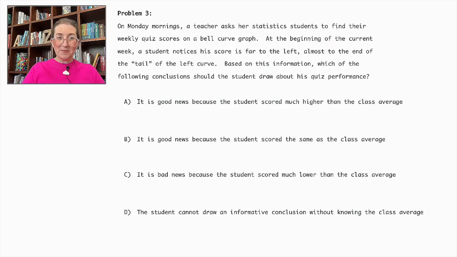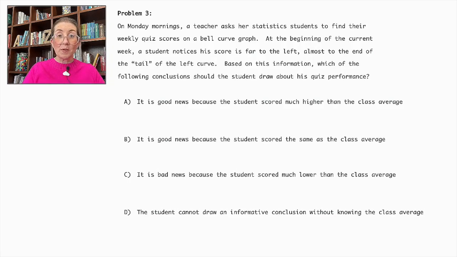Problem number 3. On Monday mornings, a teacher asks her statistics students to find their weekly quiz scores on a bell curve graph. At the beginning of the current week, a student notices his score is far to the left, almost to the end of the tail of the left curve. Based on this information, which of the following conclusions should the student draw about his quiz performance?